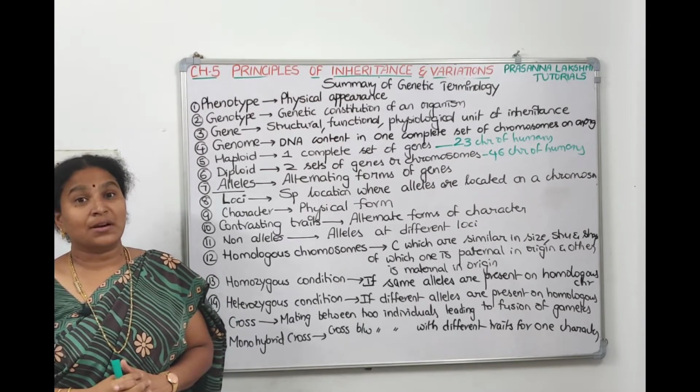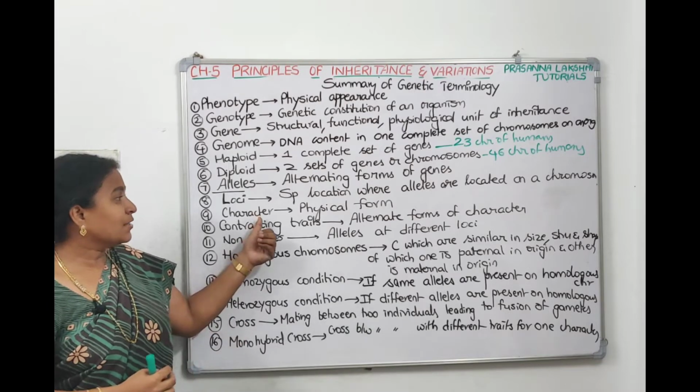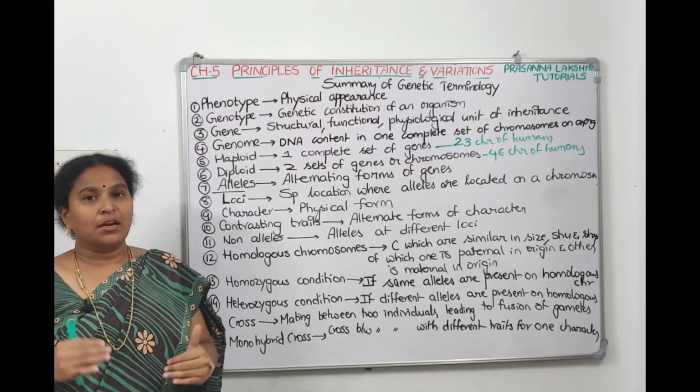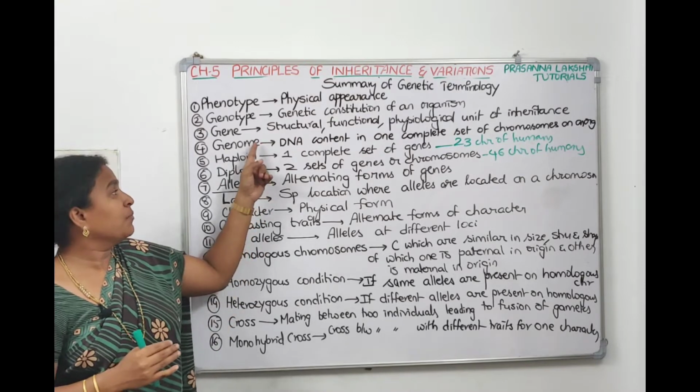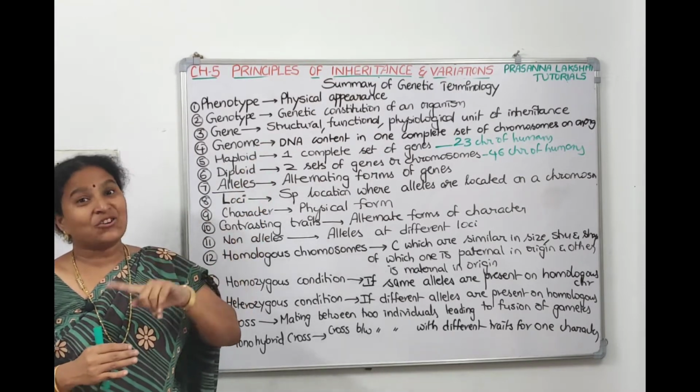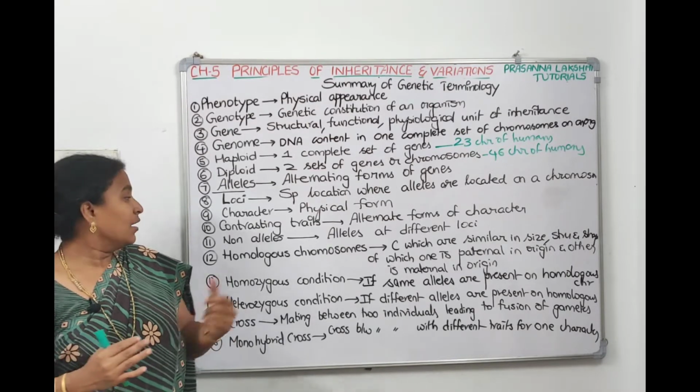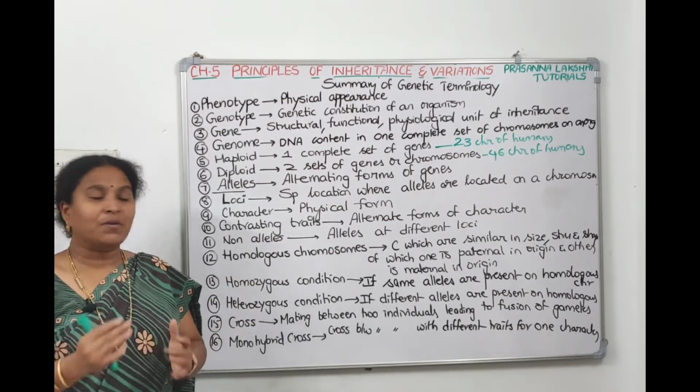So then we call them contrasting traits. If you take height as a character, what are the contrasting traits? Tall and dwarf. Like that we took genes. Alternate forms of genes are called alleles, dominant allele, recessive allele. In the same manner, character, height. The height, what are the contrasting traits? Tall is one trait, dwarf is one trait.